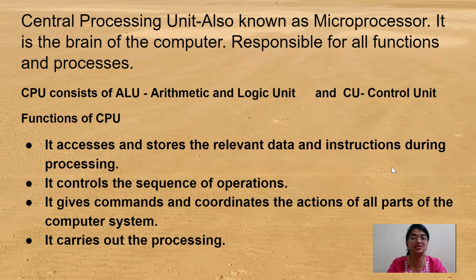Now, this CPU is not alone. It has two important things: the ALU, that is the arithmetic logic unit, and the CU, the control unit. In detail, we'll study about ALU and CU. Now, we'll see what the functions of the CPU are. The functions of the CPU are as follows. It accesses and stores the relevant data and instructions during the processing.